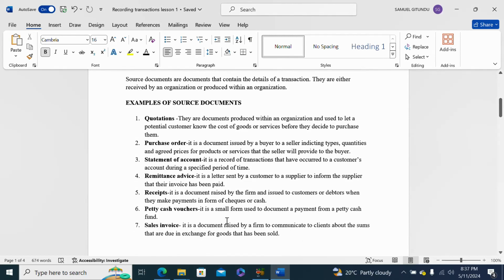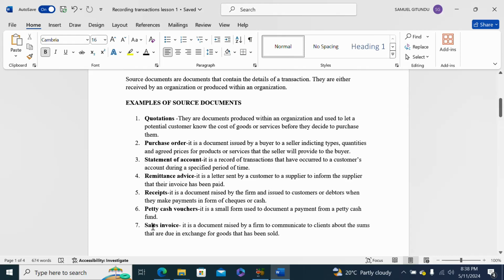which is petty cash voucher, and it is a small form used to document a payment from a petty cash fund. So you find that in businesses or in companies, they usually maintain a petty fund. Payments from a petty fund are usually small sums of money. If a payment occurs from the petty fund, then a petty cash voucher is issued.